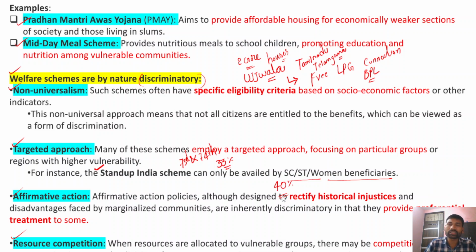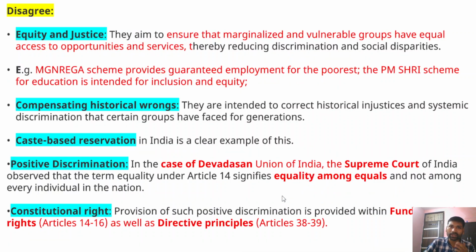So therefore, resource competition has also been increasing. Whenever there is a huge competition, there's a chance that it will benefit only the socially, economically, politically well-off communities, thereby depriving the other sections of society who are historically deprived of welfare. Now we have written one part of the answer.